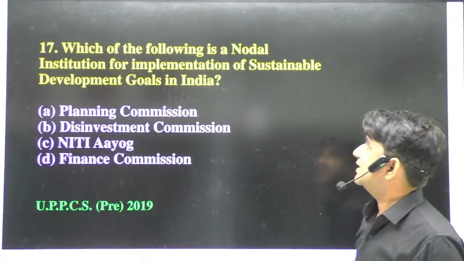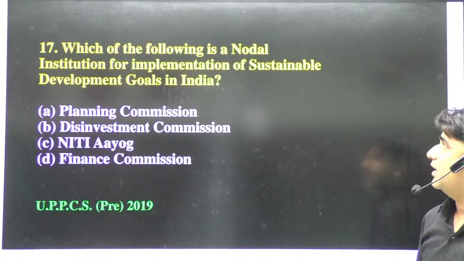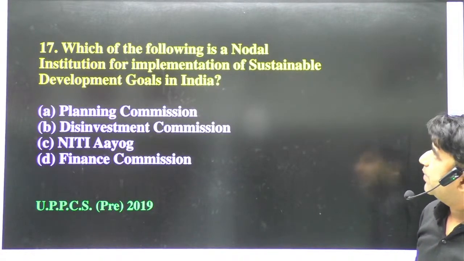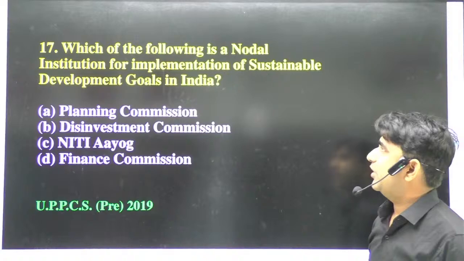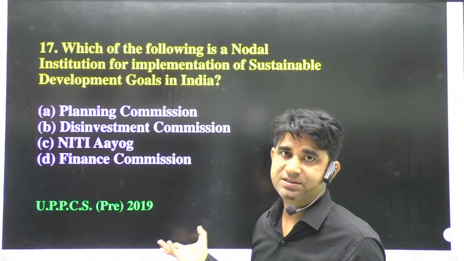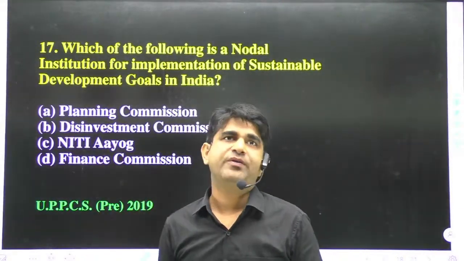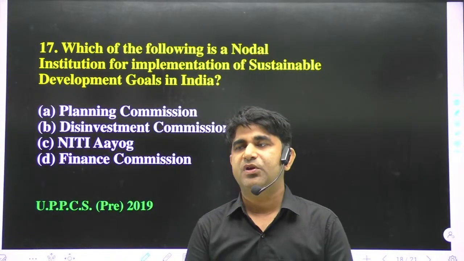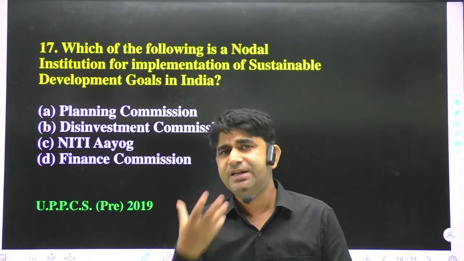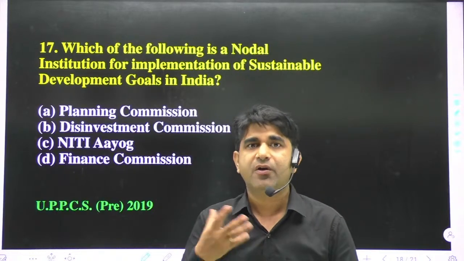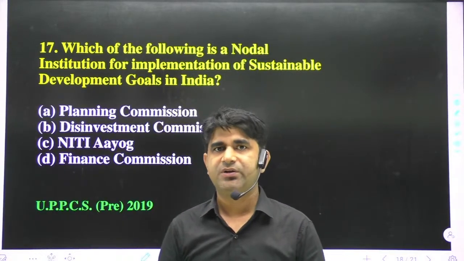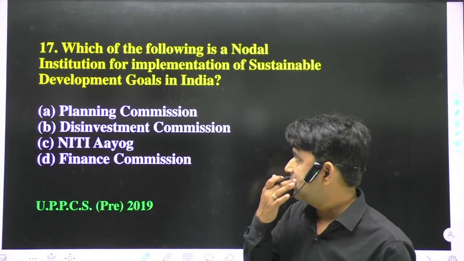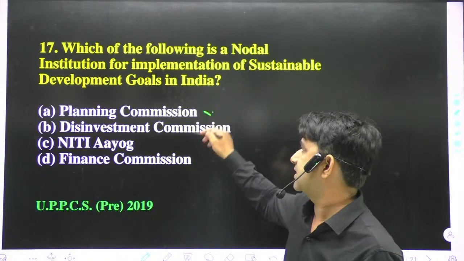Which of the following is a nodal institution for implementation of Sustainable Development Goals in India? Which of the following agencies is the main engine or main governing body of sustainable development in India? Options are Planning Commission, but there is no Planning Commission in India this time.